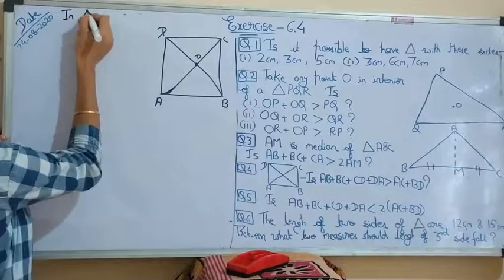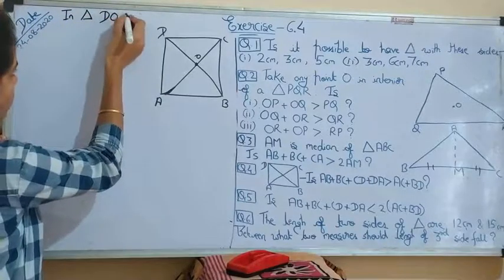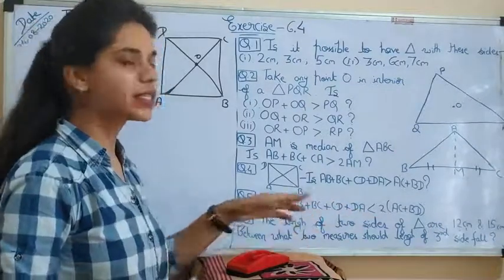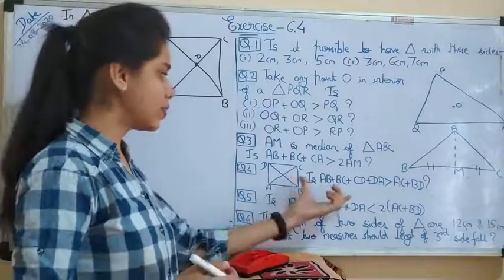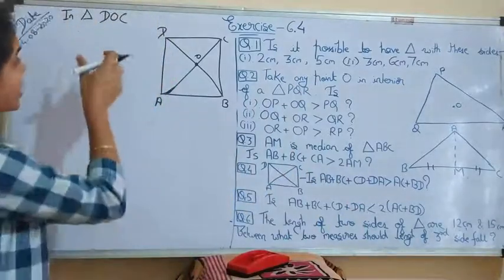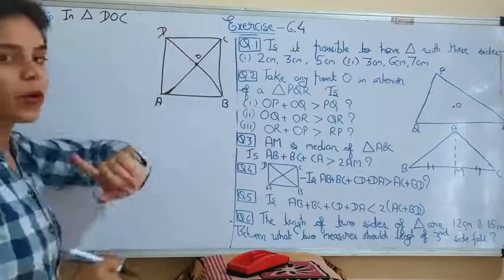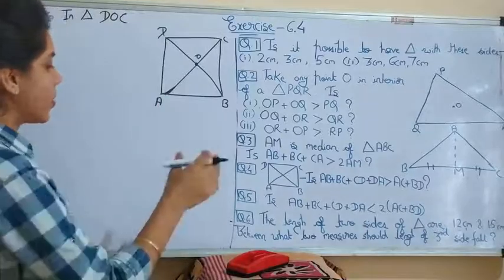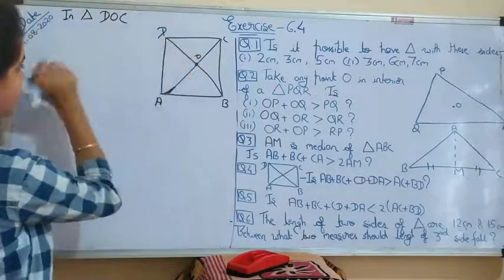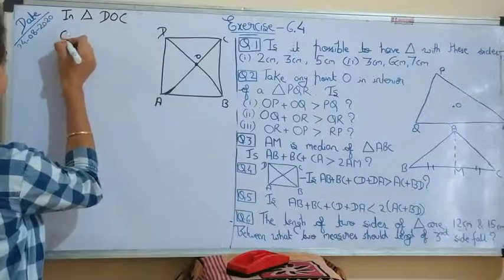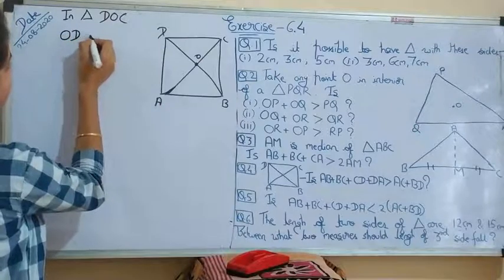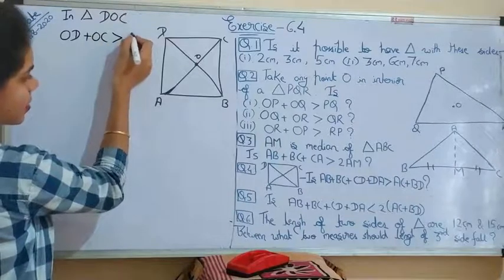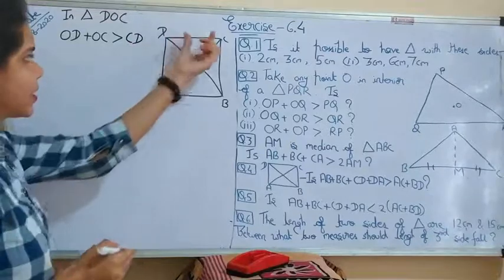So in triangle DOC, now we will have to take these sides into the left hand side, and they should be the smaller one. For this, apply the same property: the sum of the lengths of two sides is greater than the third one. So take OD plus OC is greater than CD, this third side.